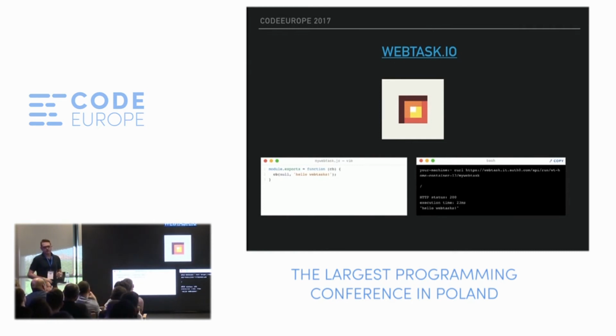There are many function as a service providers. I already mentioned AWS Lambda in context of Coca-Cola. There is also Microsoft Azure with functions. Even Firebase has its own service called Functions. But let me talk quickly about Webtask. Webtask is very interesting because it's extremely easy to start working with. You can just install their command line tool and type a command to take a JavaScript file and deploy it in the cloud. You get back a URL which you can paste into the browser, hit enter, and suddenly Webtask is executing your code, which I think is pretty cool.